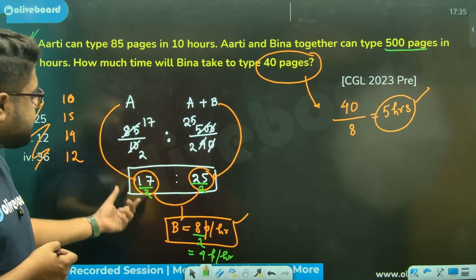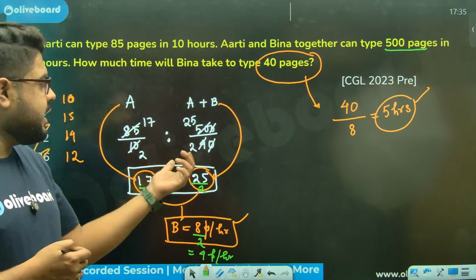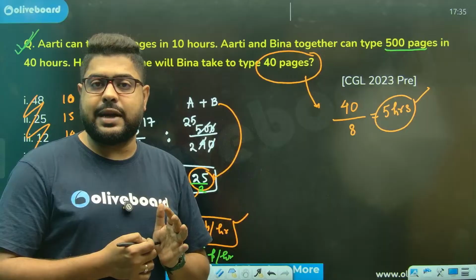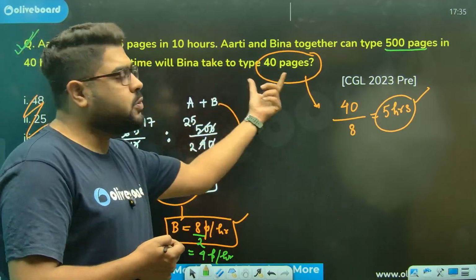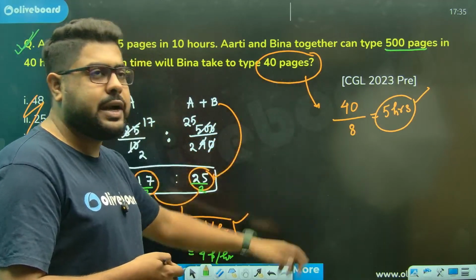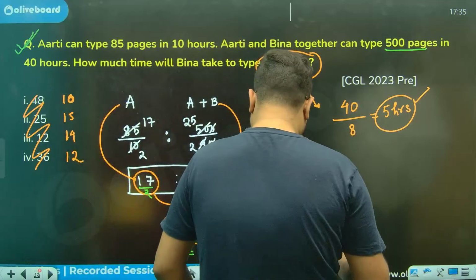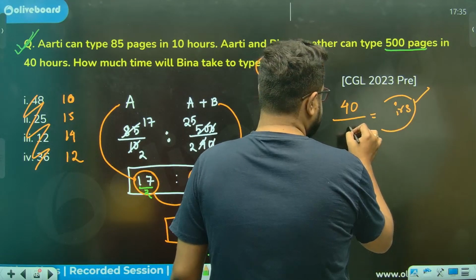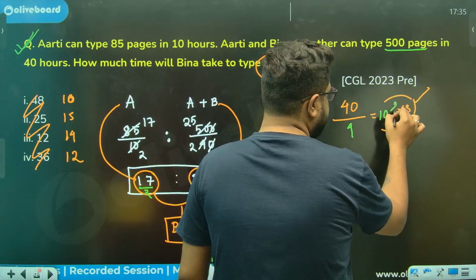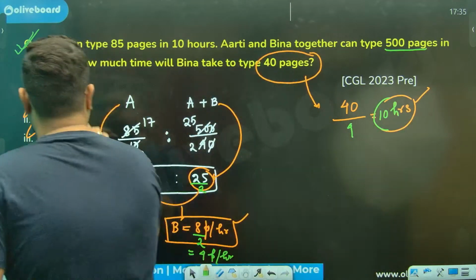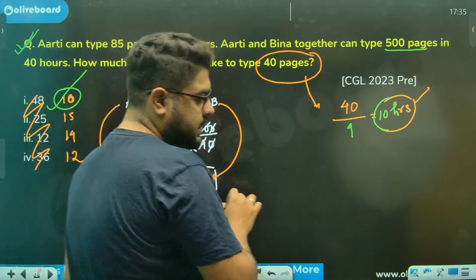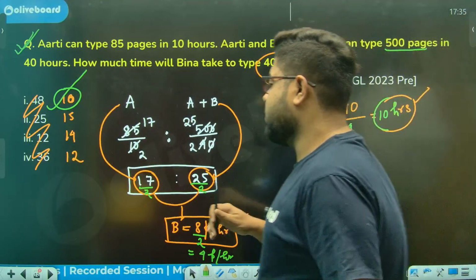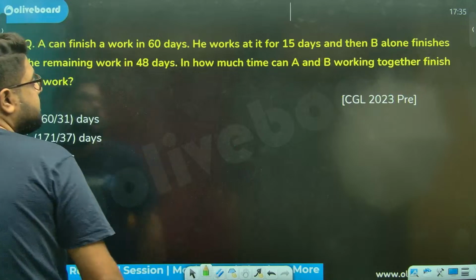Why? Because otherwise everything is getting multiplied by 2, every efficiency. So if I'm taking a ratio, that doesn't matter. But they are asking for an absolute value, so there it will create a problem. So this is 4, sir. So 10 hours will be the correct answer, option number 1. Perfect, sir. But again, the options were wrong. Nothing like that can come.